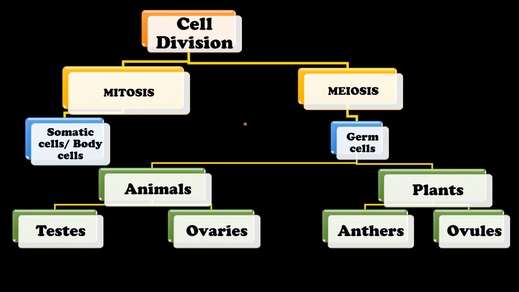Cell division is of two types, mitosis and meiosis. Mitosis takes place in somatic cells, which are also called body cells, whereas meiosis takes place in germ cells. Now, the germ cells in animals are found in testes in males and ovaries in females. Similarly, germ cells are present in anthers in plants for male reproductive structures, and the female reproductive structure such as the ovule shows the germ cells.